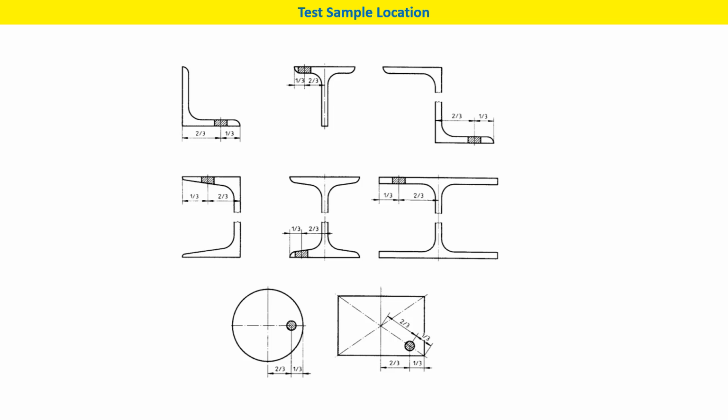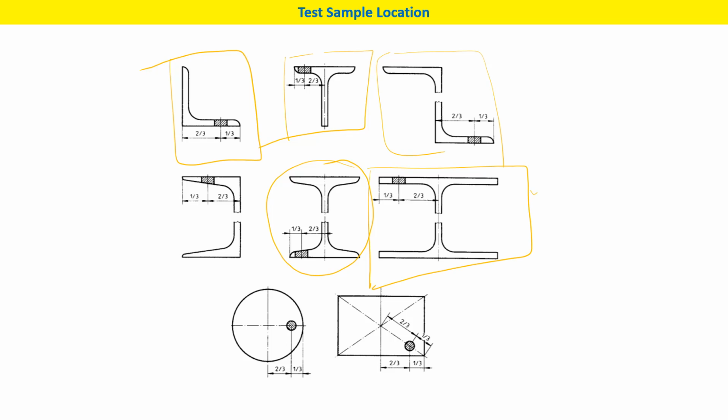So you can see this is just like an L shape section, this is a T shape section. Okay, so this is another section. If you produce some kind of section like this, it is like a railway track.